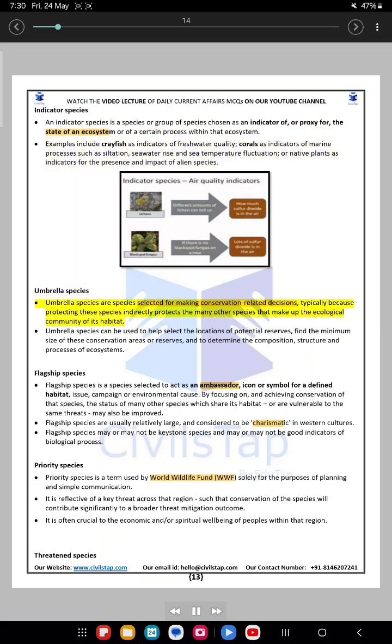Umbrella species. Umbrella species are species selected for making conservation-related decisions, typically because protecting these species indirectly protects the many other species that make up the ecological community of its habitat. Umbrella species can be used to help select the locations of potential reserves, find the minimum size of these conservation areas or reserves, and to determine the composition, structure and processes of ecosystems.